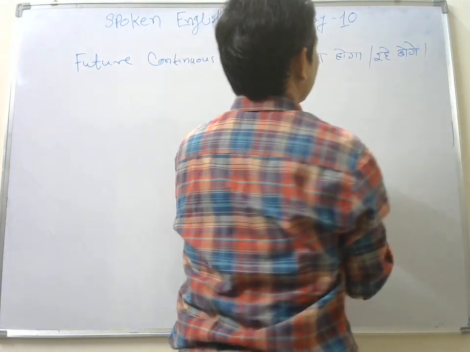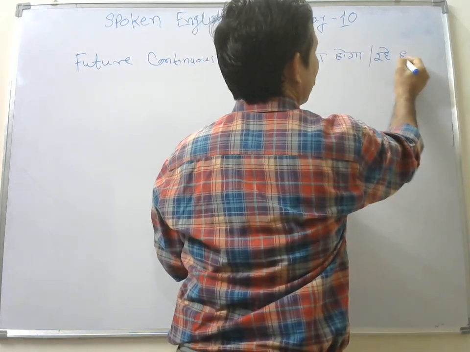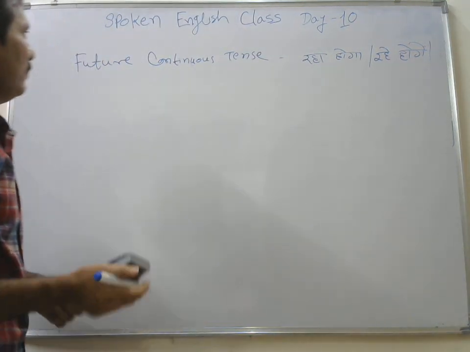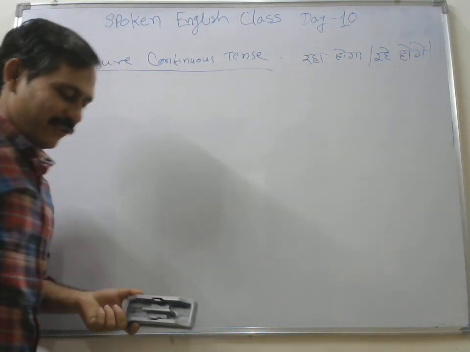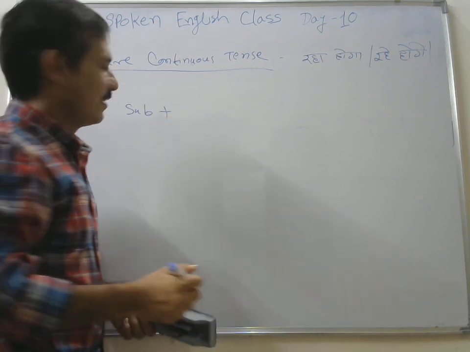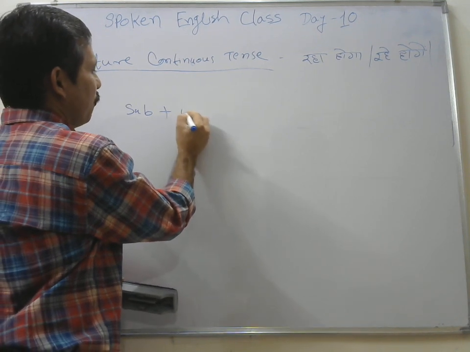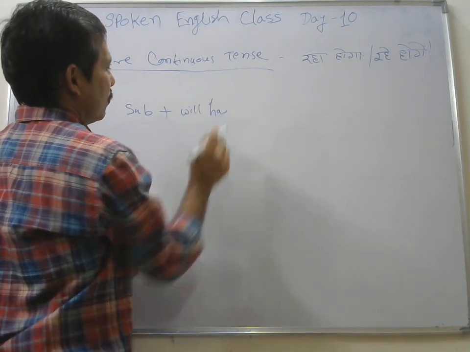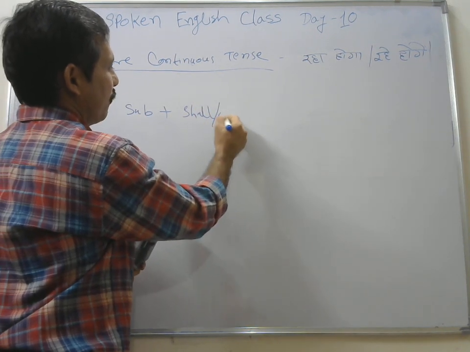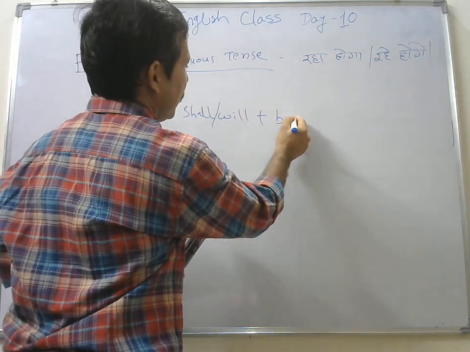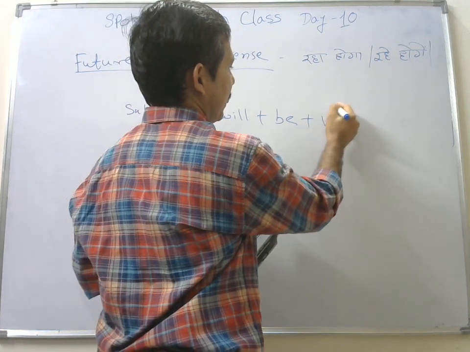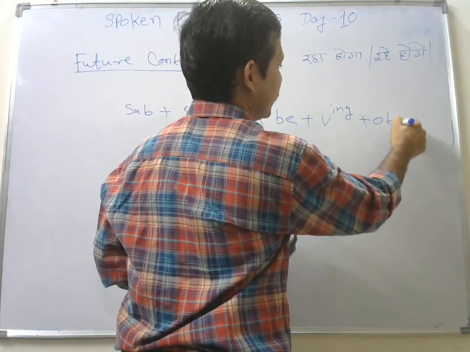So this was the structure. Future continuous tense. तो क्या एग्जांपल मैंने स्ट्रक्चर क्या बताया था इसका? Your subject plus your shall or will, and here be will be used. Okay, one extra word will be used, and your verb ing form and your object.